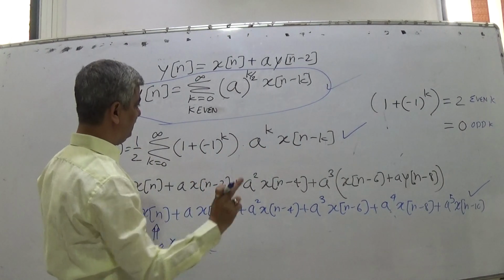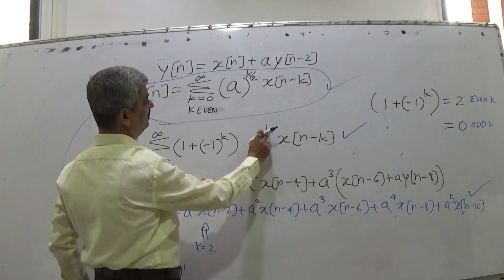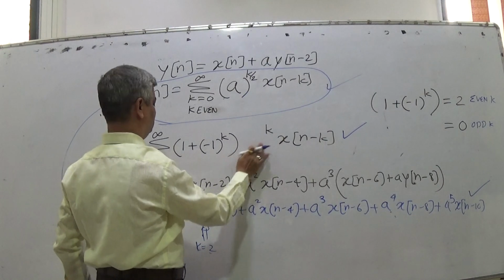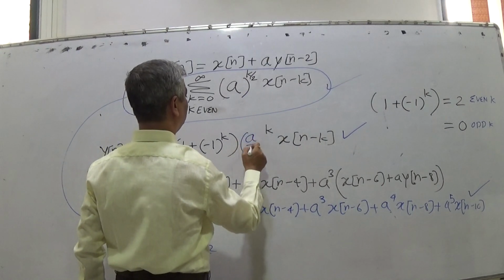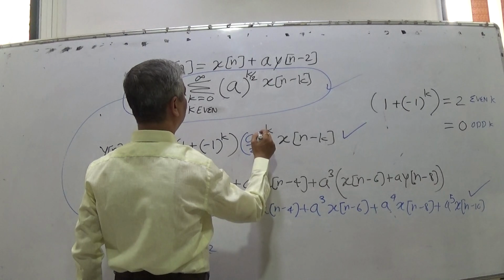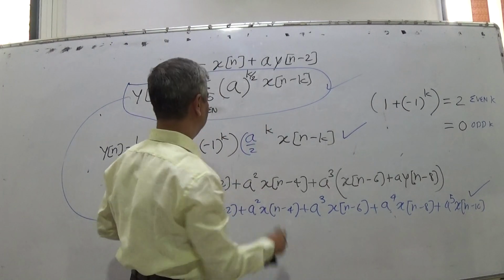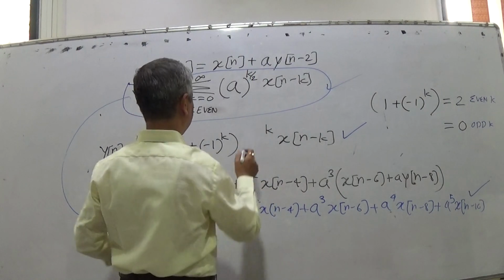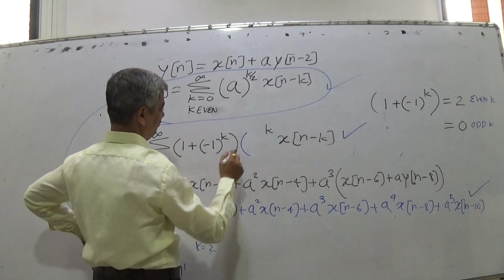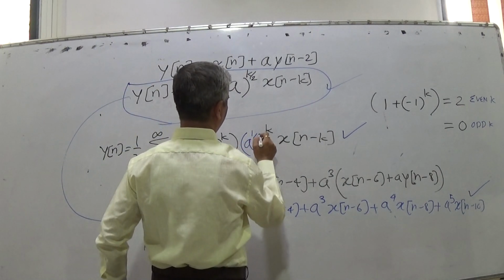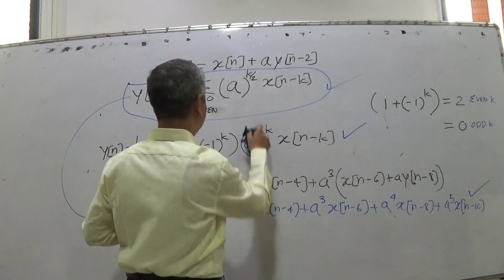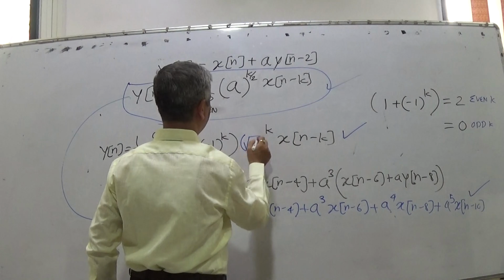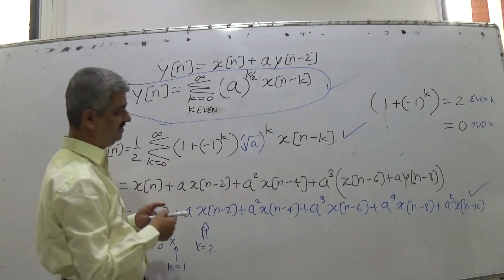Only a small problem is there. It is a raised to k, where k is 2, so you can have this as a by 2. Is it all right? A by 2 is not all right. We can write it as root a, root a raised to k. Right? So this is the correct expression.